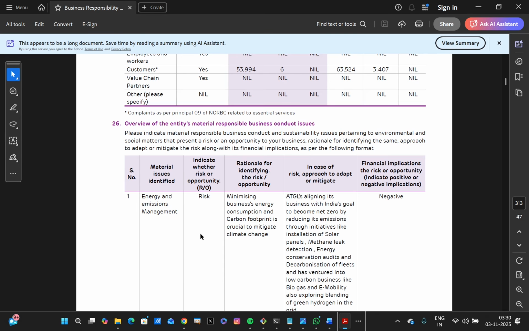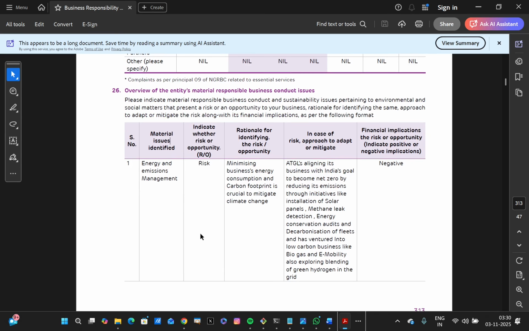They also need to report on which material issues belonged to the environment and the social sector, whether that material issue was a risk or opportunity, what was the rationale behind identifying the issue as a risk or opportunity, and if it was a risk, what mitigation and adaptation strategies they could follow or are already following, and the financial implications of the material issue. Now you have to construct a table like this.